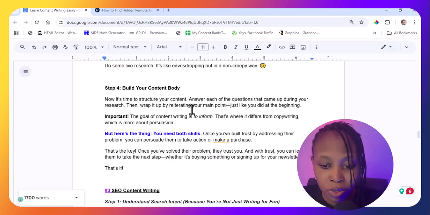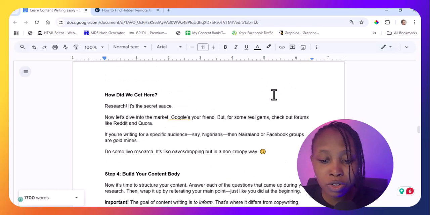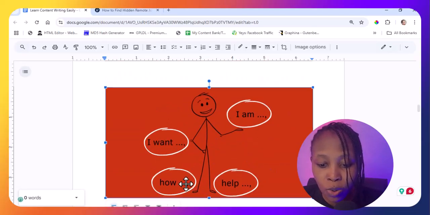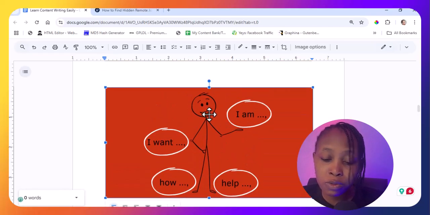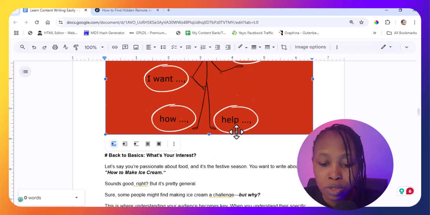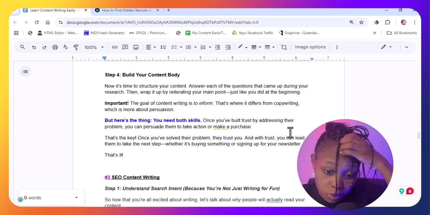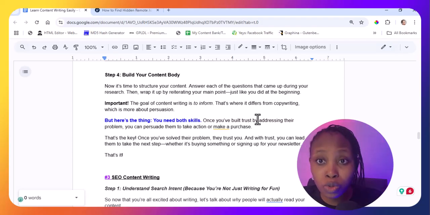So we're going to structure our content. How we're going to structure it, we're going to try to answer all of the questions that this guy has, bearing in mind who he is, what he wants to achieve, and all of that. So you don't have to rack your brain to achieve this. What we're going to do is some little research. So we're going to go to Google.